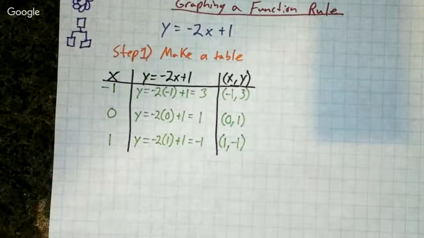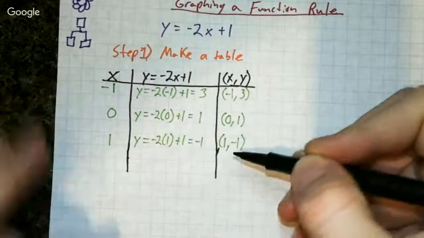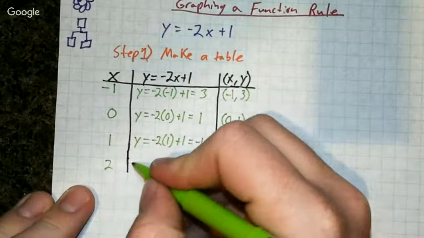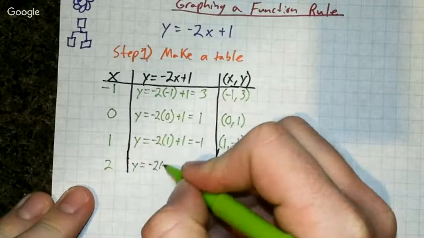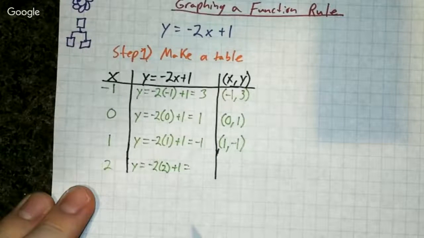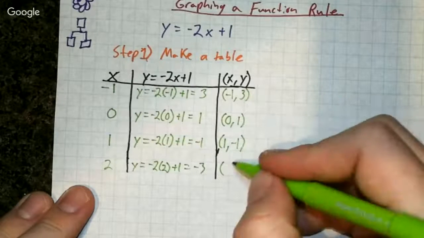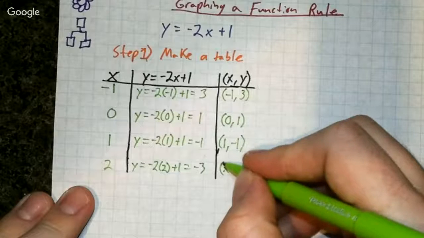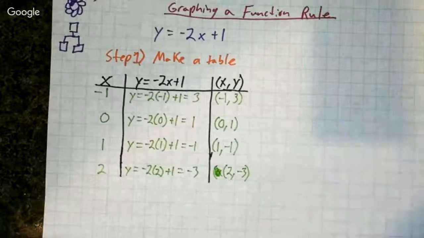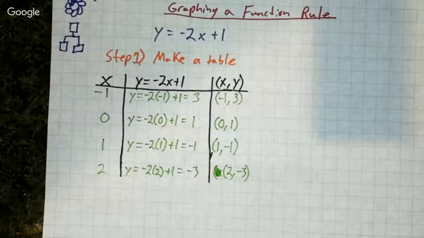And you know what? For good measure, we'll go ahead and extend this out one more. And we will do number 2. When x is 2, y equals -2 times 2 plus 1. -2 times 2 gives us -4, plus 1 gives us -3. So the x value is 2, the y value is -3. Great, now I have my clues. Now I can go on to step 2.